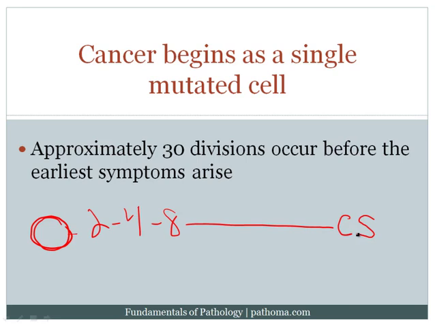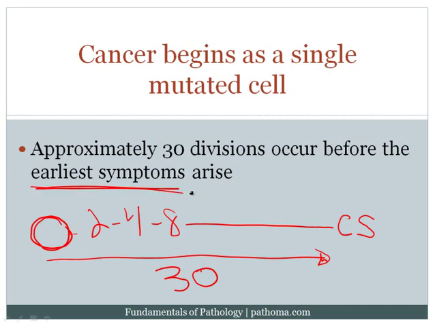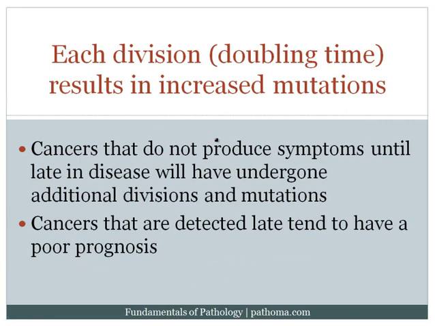One of the things that examiners like you to know is how many divisions have to occur before the average tumor reveals clinical symptoms. The answer is that there are about 30 divisions that will occur before the earliest clinical symptoms arise in cancer. So that's one important point, and that's what I've stated here. Cancer begins as a single mutated cell, and then there's about 30 divisions before the earliest clinical symptoms arise.